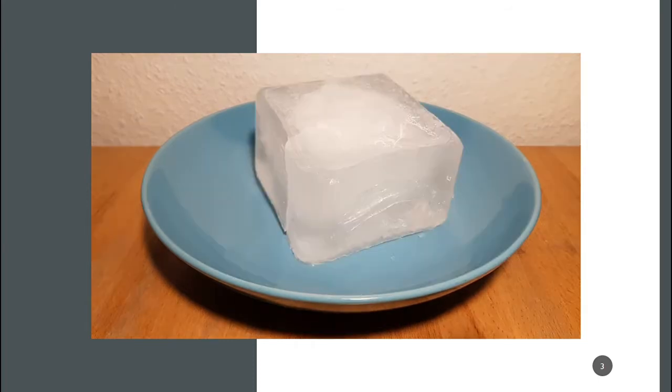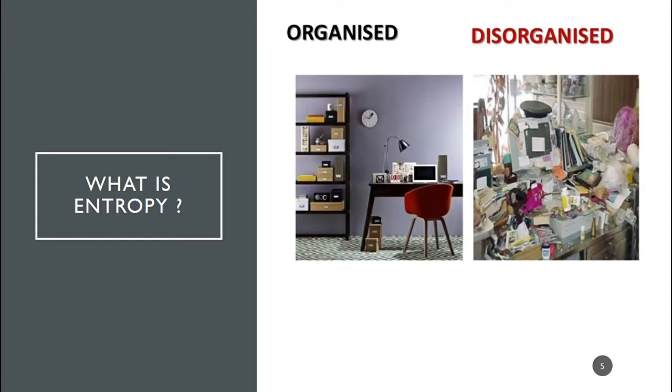So, what is entropy? Entropy is the measure of randomness in a system. Here, randomness means disorder. To get the idea about randomness, we can imagine an organized room and a disorganized room.